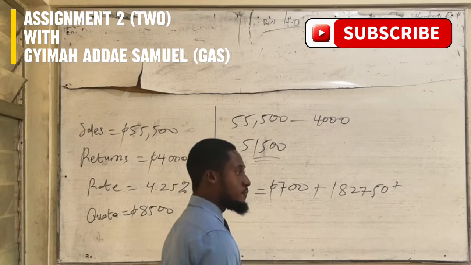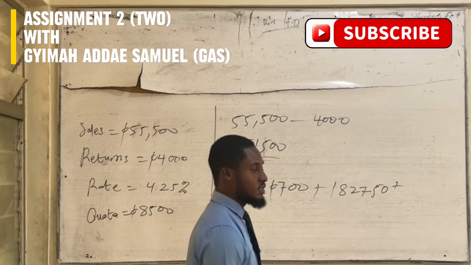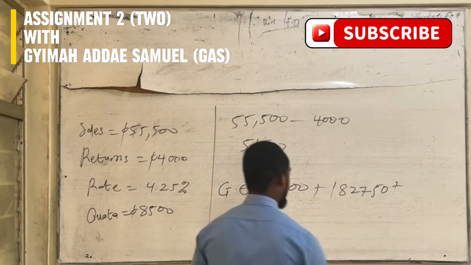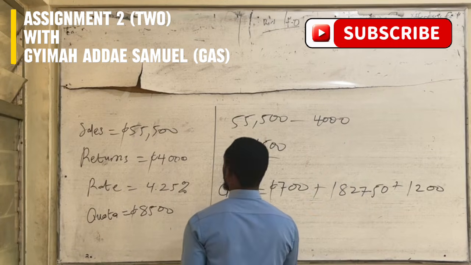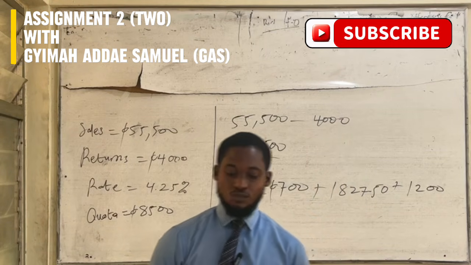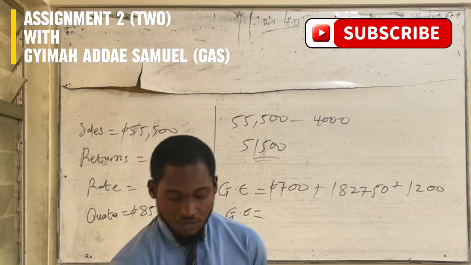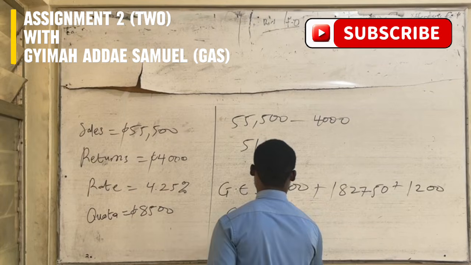Then, since we qualify for the bonus, the bonus amount is 1,200 Ghana cedis. So now our gross earning is 3,727.5.